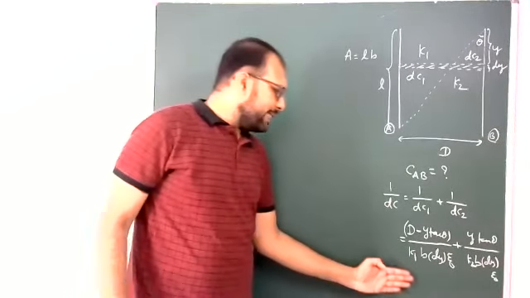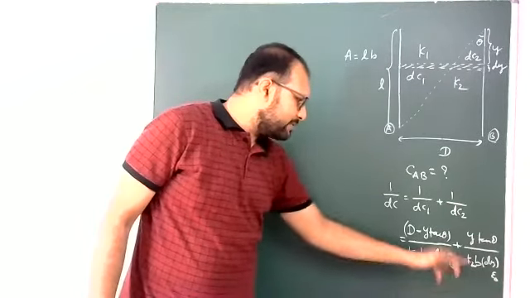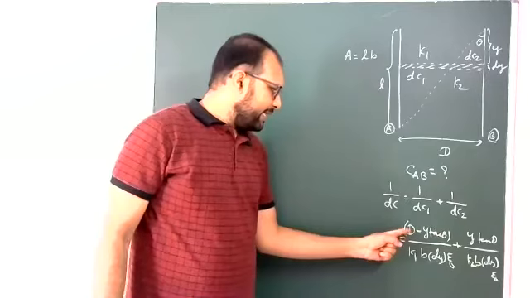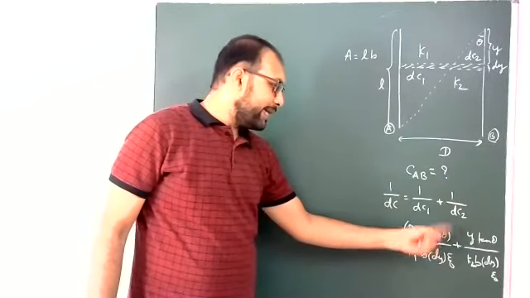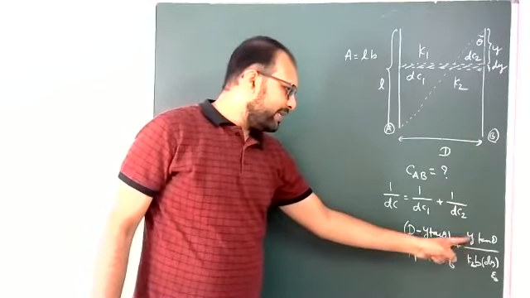Now you can take the LCM: K1 K2 B epsilon naught dy. Then D minus y tan theta into K2 plus K1 into y tan theta. This is 1 by dC.